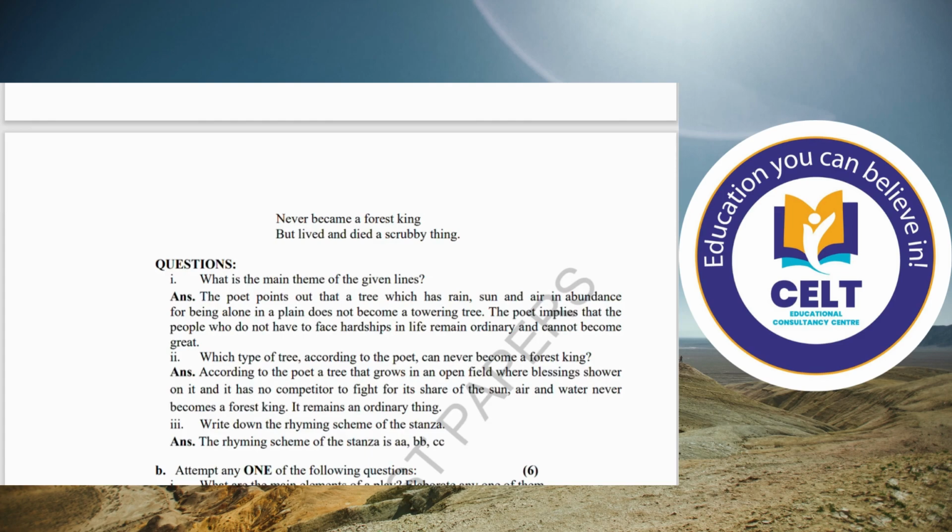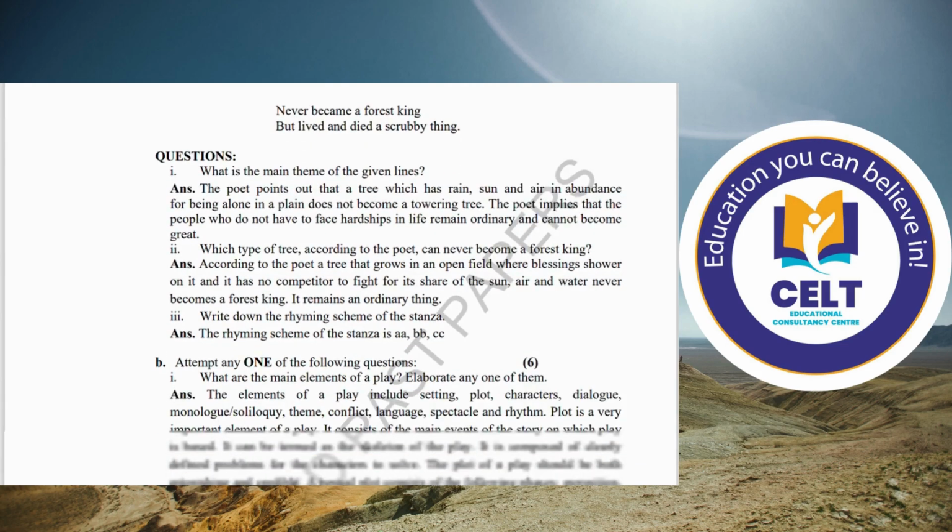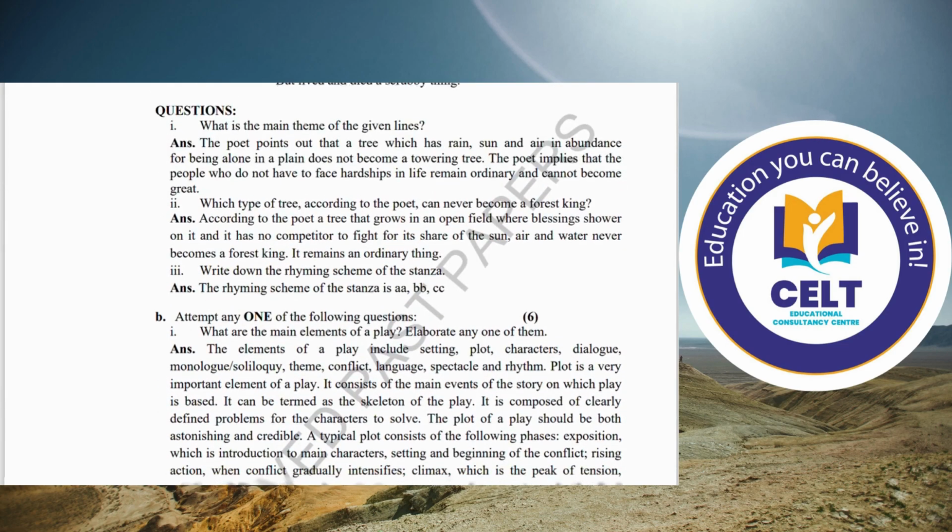The poet pointed out that a tree which has rain, sun, and air in abundance for being alone in a plain does not become a towering tree. The poet implies that people who do not have to face hardship in life remain ordinary, they cannot create their value in life. The value lies in facing the hardships of life. So you have to attempt the given question of the stanza, and you have the choice to attempt the first stanza or the second. Next is part B of the question.